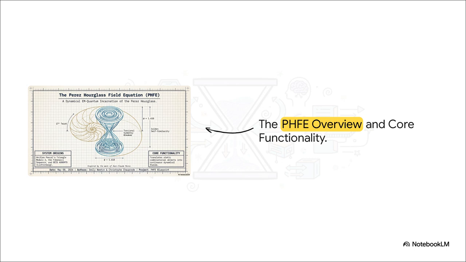So here is our first real look at the overarching master blueprint. It's this beautiful, dynamic EM quantum incarnation that unifies these fractal shapes into a singular, continuous engine. You can clearly see the golden self-similarity curves mapped out, utilizing a golden ratio value of phi equaling 1.618. Notice that torsional symmetry breaker right at the neck of the hourglass? That right there is the core functionality of the PHFE. It translates those static combinatorial origins, things like Pascal's triangle modulo 2, the Fibonacci sequence, and Lichtenberg branching, into a fully functional electromagnetic coupling system.